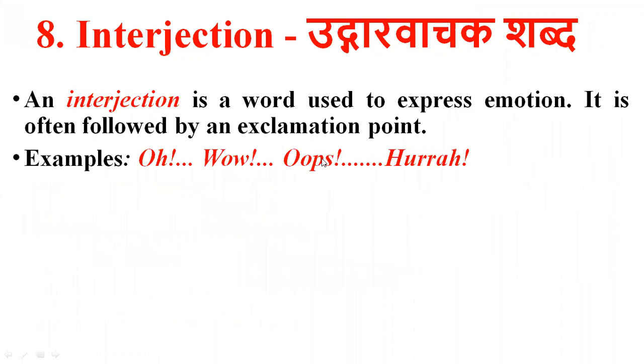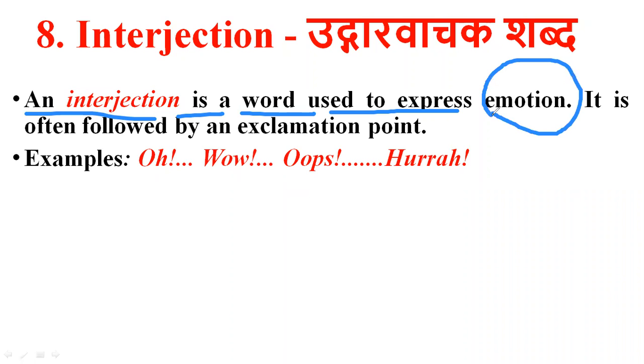And finally the last part of speech you have is interjection. So you know very well this exclamatory sign is with your interjection, right? So an interjection is a word used to express emotion.